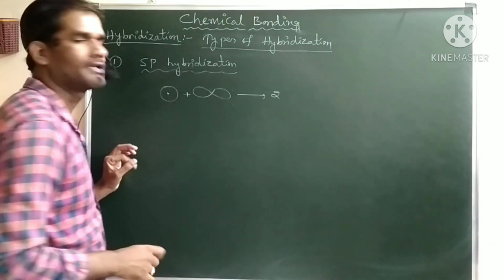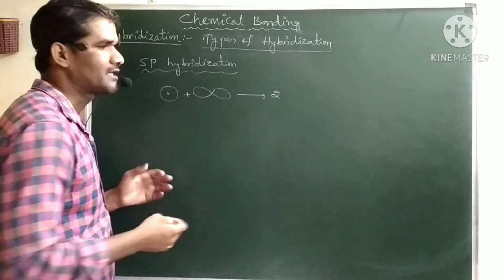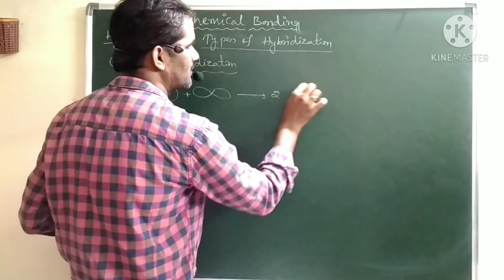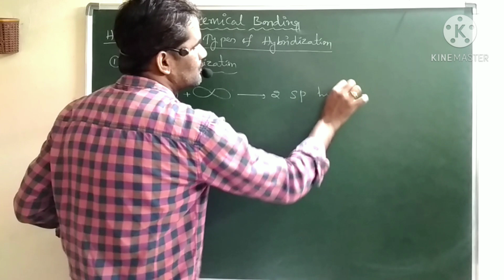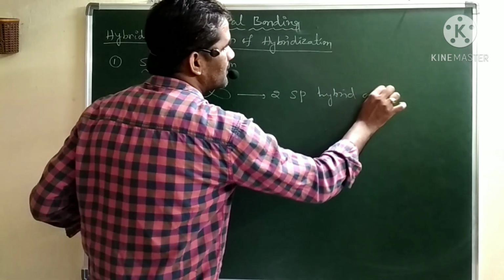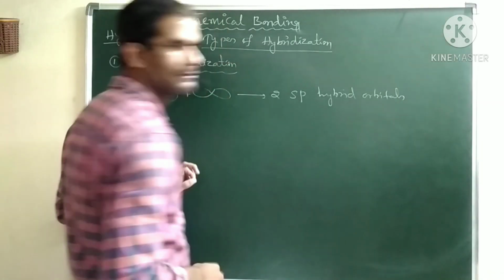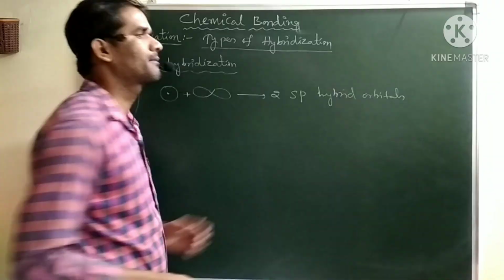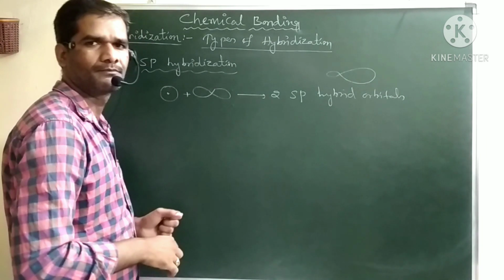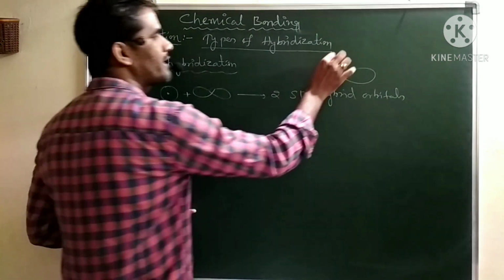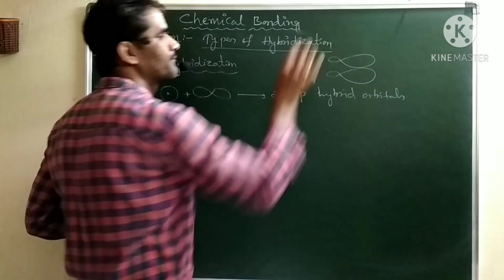So what is the arrangement here? You will get two sp hybrid orbitals. A hybrid orbital has one smaller lobe and one bigger, larger lobe. So we will get two sp hybrid orbitals.